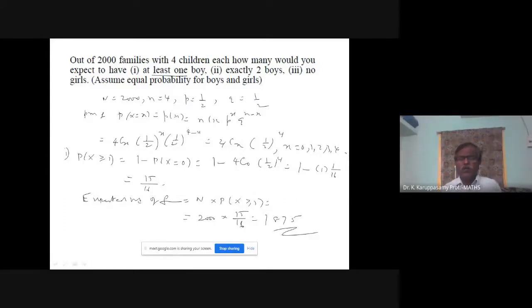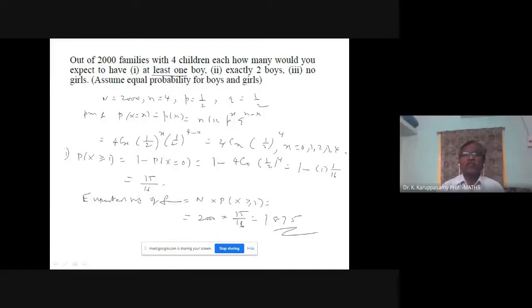Out of 2000 families, 1875 families are having at least 1 boy. At least 1 boy means boys count 1 or 2 or 3 or 4. Only one case is left out: x equal to 0, which means all the children are girls.